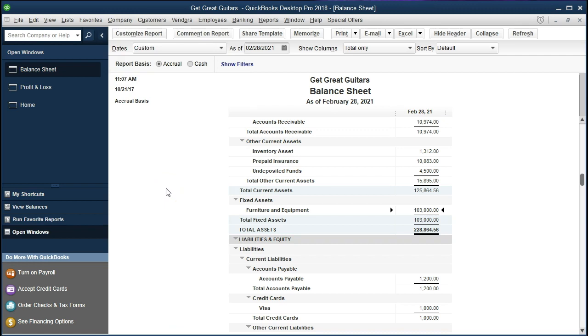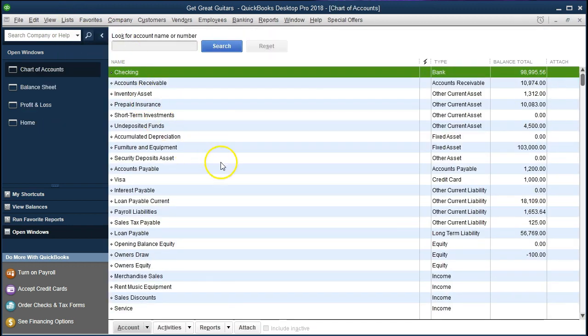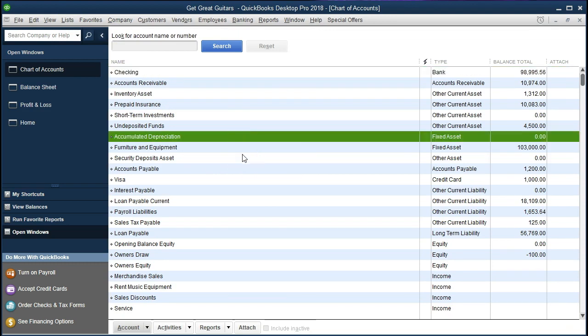We can't go to the expense register because there is not one, and therefore we're going to have to find the accumulated depreciation register. You can't see that one here, that account is here because it currently has nothing in it, but it is in our lists. If we go to lists and we go to chart of accounts and we go to the fixed asset, we have this accumulated depreciation. This account we didn't generate, it was generated by QuickBooks when we set up the company.